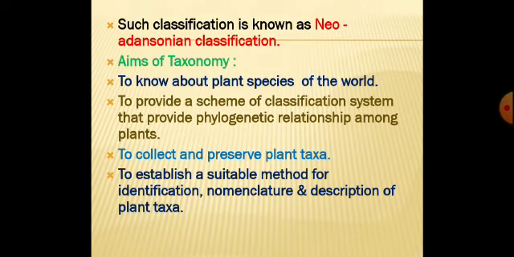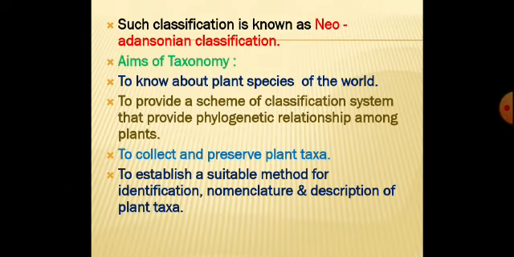No classification is perfect in arranging the phylogenetic relationships, because every classification has some merits and some demerits. So one of the main aims of taxonomy is to provide a scheme of classification which can provide all the characters in the particular classification.